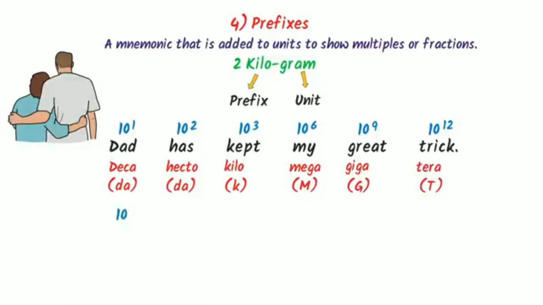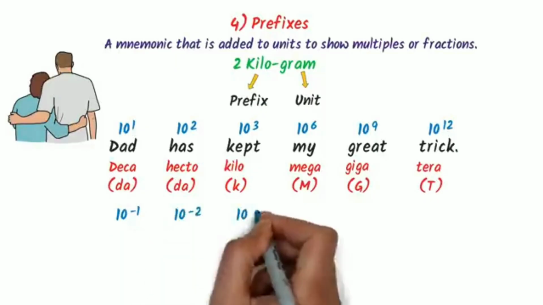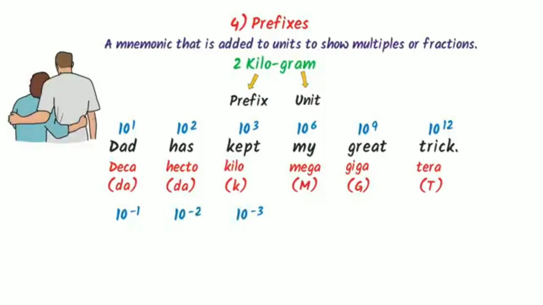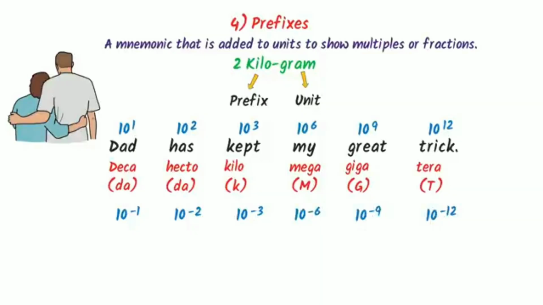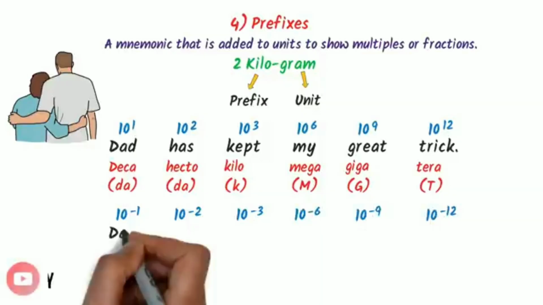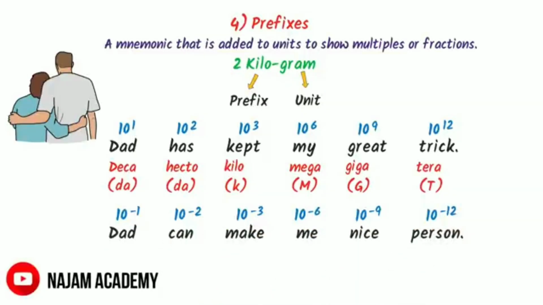Secondly, I write 10 to the power negative 1, then I write negative 2, negative 3, and then I repeat the previous process, jumping 3 times. Negative 6, negative 9, negative 12. I use the trick.